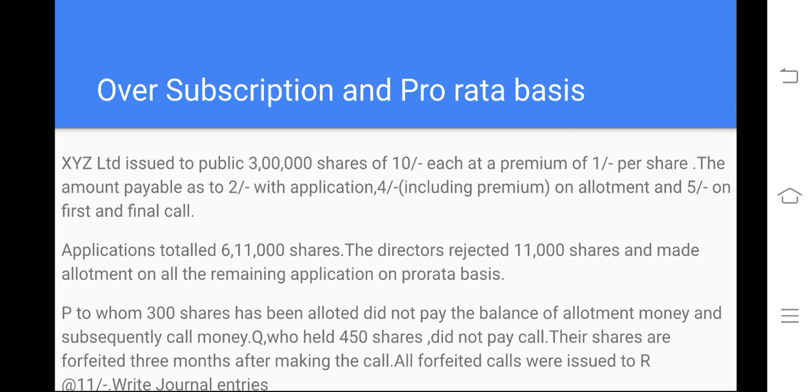See here, P's 300 is over, he is not able to pay. Q's 450 is not able to pay. Therefore, the total shares were issued to some other person named R at the rate of 11. So there is no loss for the company, though P and Q failed to pay money at the time of allotment or at the time of final call respectively. And the company is in a profitable position because of reissuing the shares to R at 11 rupees. So what is asked in the question is to write the journal entries.